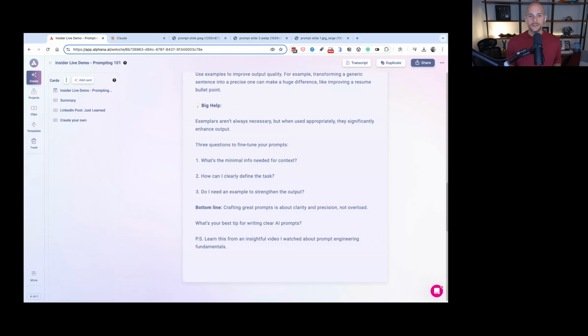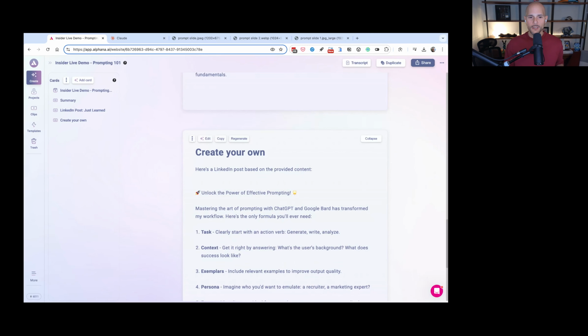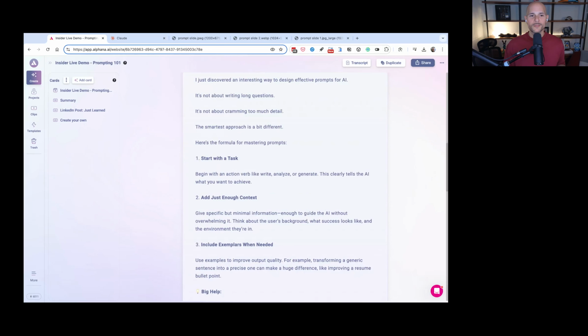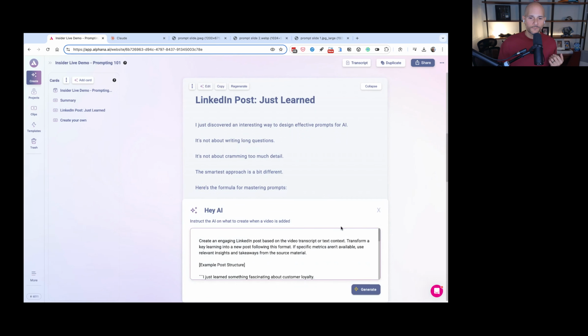So you could see that the construction of this LinkedIn post is so different than the version that I wrote with a very vague prompt. So you're probably asking, well, what does this prompt look like, right? I mean, how did you get it to write it this way versus the other way? So I'm going to go ahead and click edit and we're going to walk through this together. Maybe I'll zoom in. I'll show you this prompt.